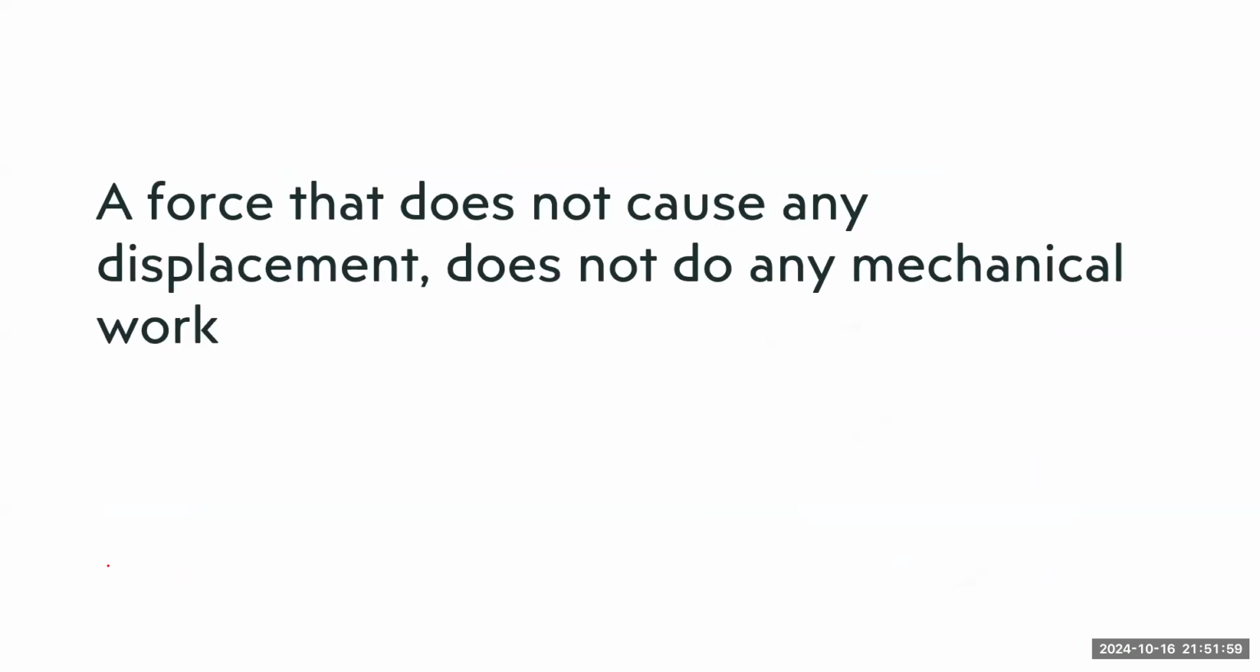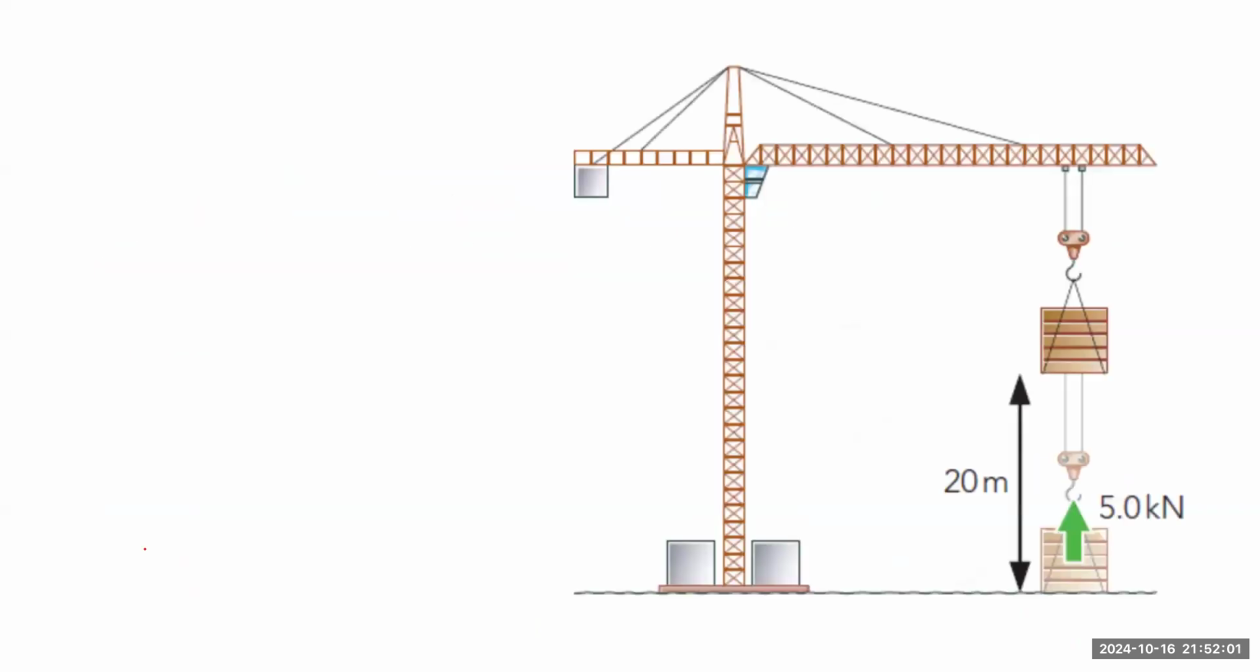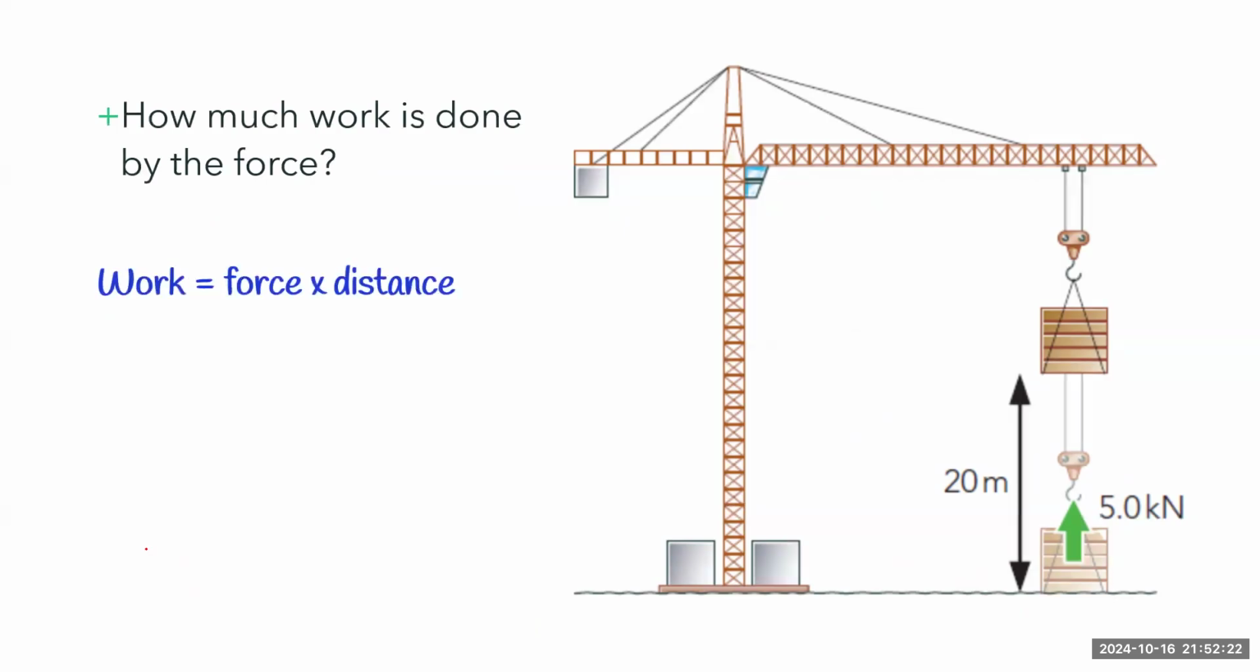Okay, as we said before, a force that does not cause any displacement does not do any mechanical work. Let's solve this example. How much work is done by this force? So the crate, or the wooden box, is going to move 20 meters, and the force is 5 kilonewtons. How much work is done? Okay, so work done equals the force times the distance. How much is the force? It is 5 kilonewtons, and 5 kilonewtons means 5,000 newtons, and the distance is 20 meters.